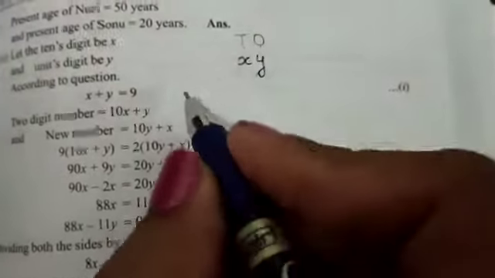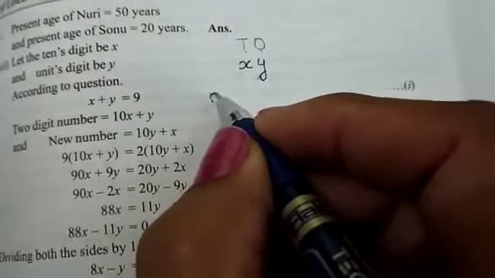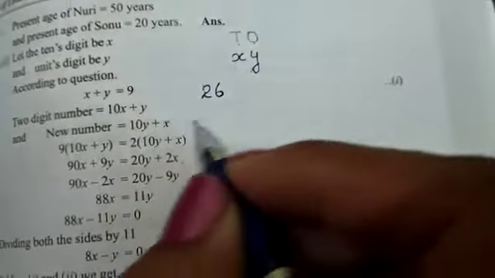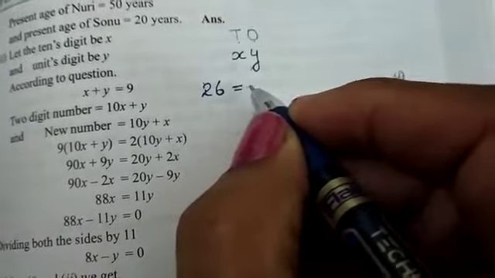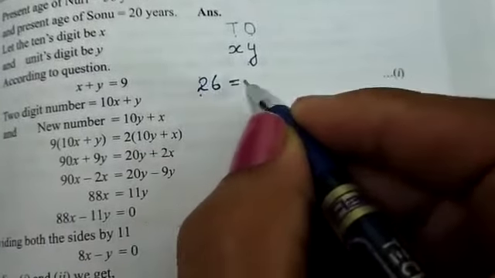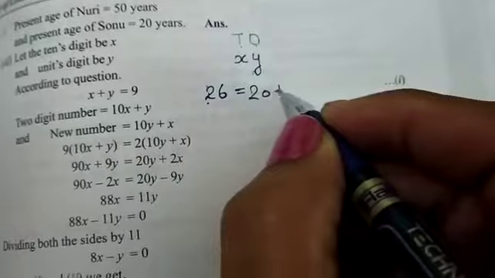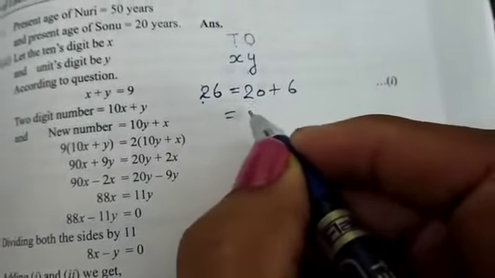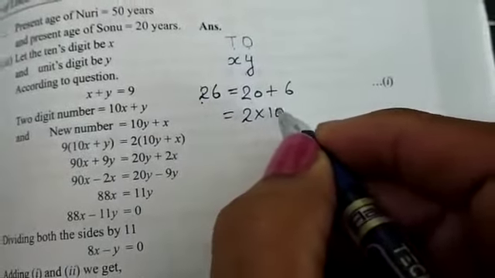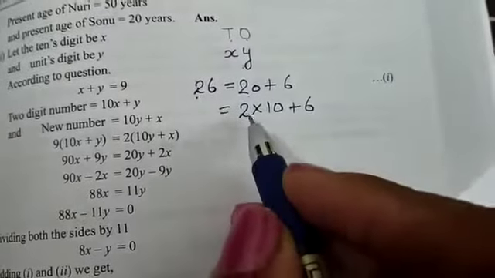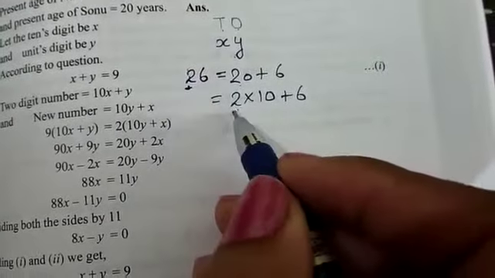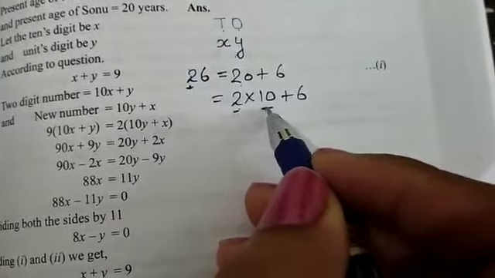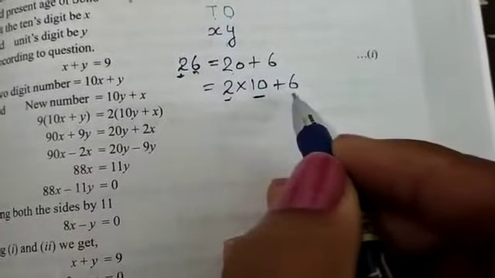Maybe it is quite confusing for you. I am making it clear. As like if you have a number 26, what we write in the expanded form is 20 plus 6. It means 20 is 2 into 10, plus 6. So we can say the tens place is always multiplied with 10 and the unit place is always added.